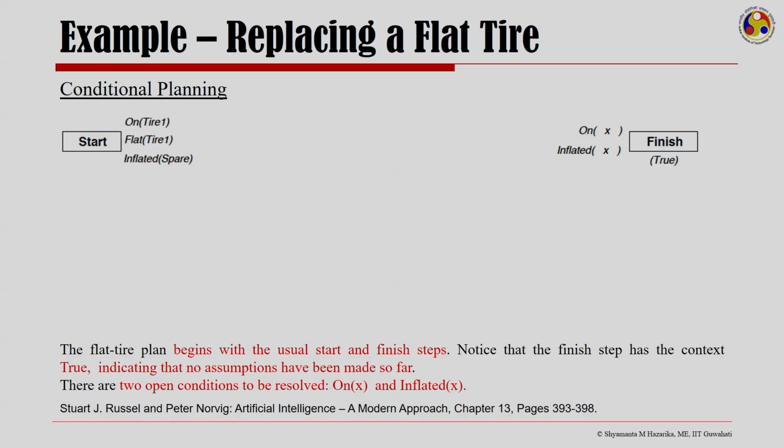Now, let us look at our first solution for replacing a flat tire, that is conditional planning. So, the flat tire plan begins with the usual start and finish steps. Notice that the finish step has a context true here, which indicates that no assumption has been made so far. And now we have two open conditions to be resolved, on and inflated.